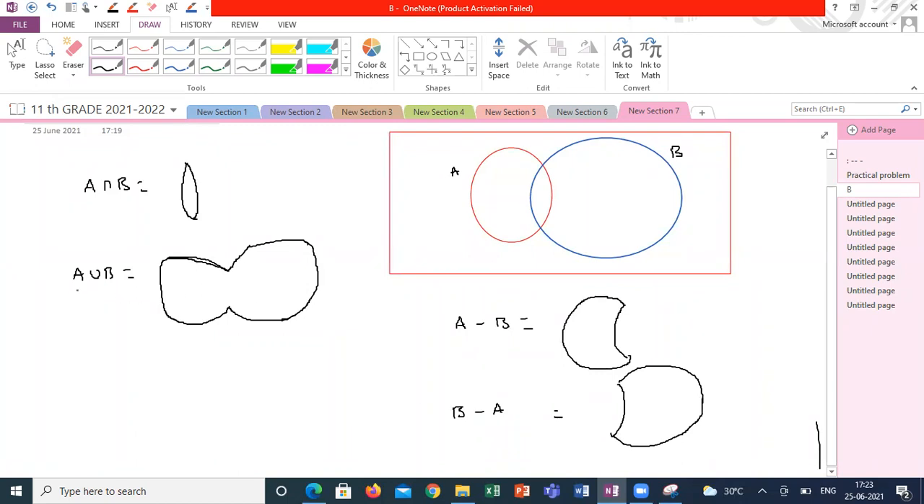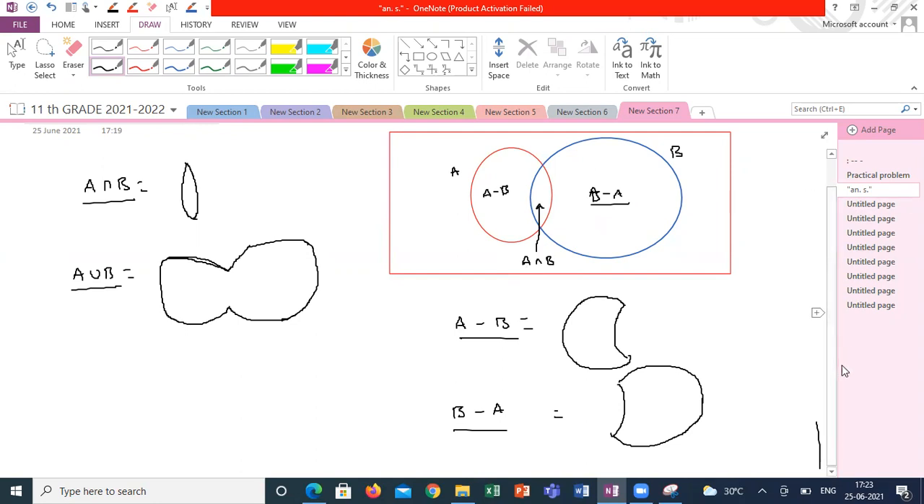So if I want A union B, I add A intersection B, A minus B, and B minus A. Am I right? This part is A minus B, this part is B minus A, and these elements are A intersection B. So A union B is the number of elements in A minus B, plus B minus A, plus A intersection B. Am I right, guys? I can't take n of A plus n of B. Why can't I take n of A plus n of B here?